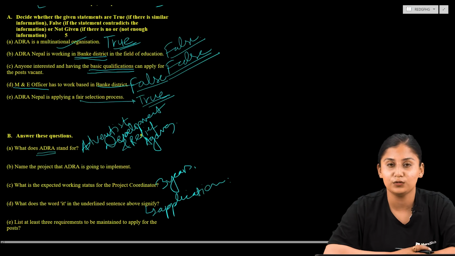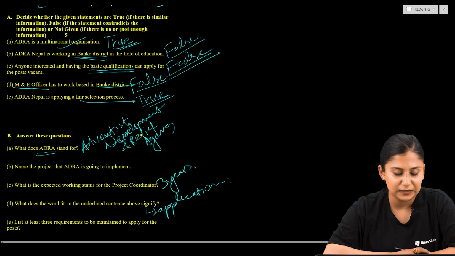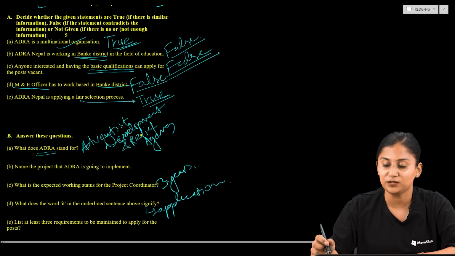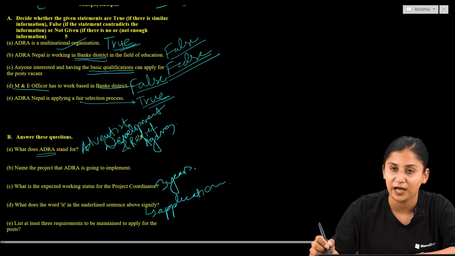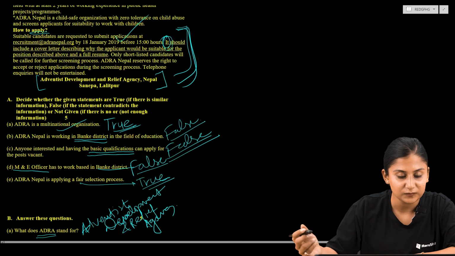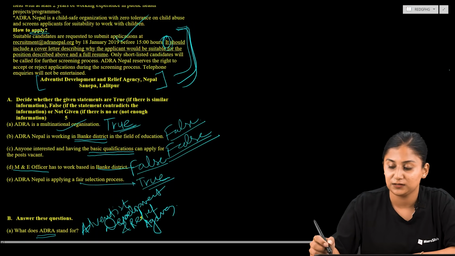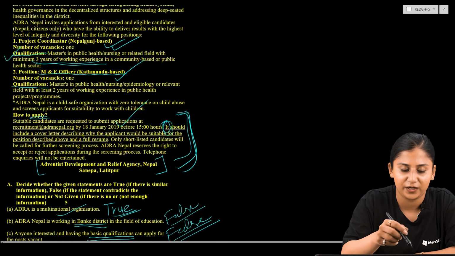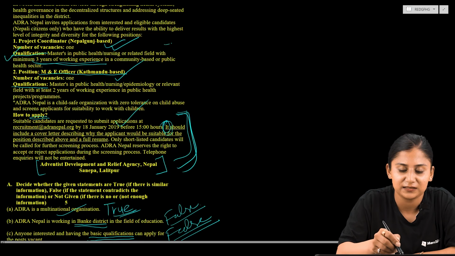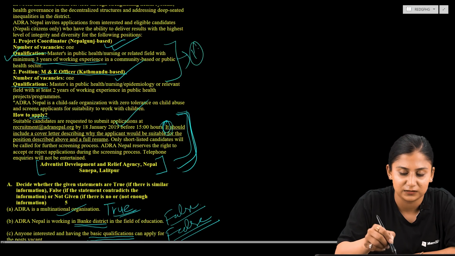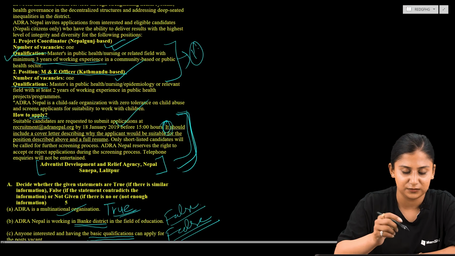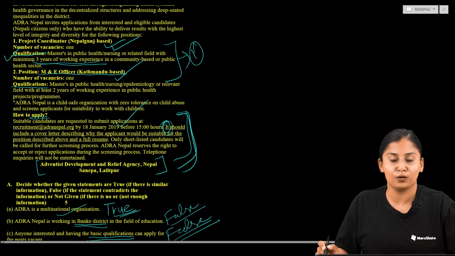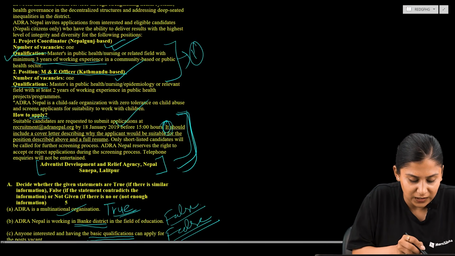So now let us deal with the last question, that is list at least 3 requirements to be maintained to apply for the post. So what are the 3 requirements that are to be maintained in order to apply for the post? So number 1 thing is qualification. If you have a qualification that matches with this notice, you can apply. Number 1 is qualification. Another one is also the deadline, and another one is cover letter.